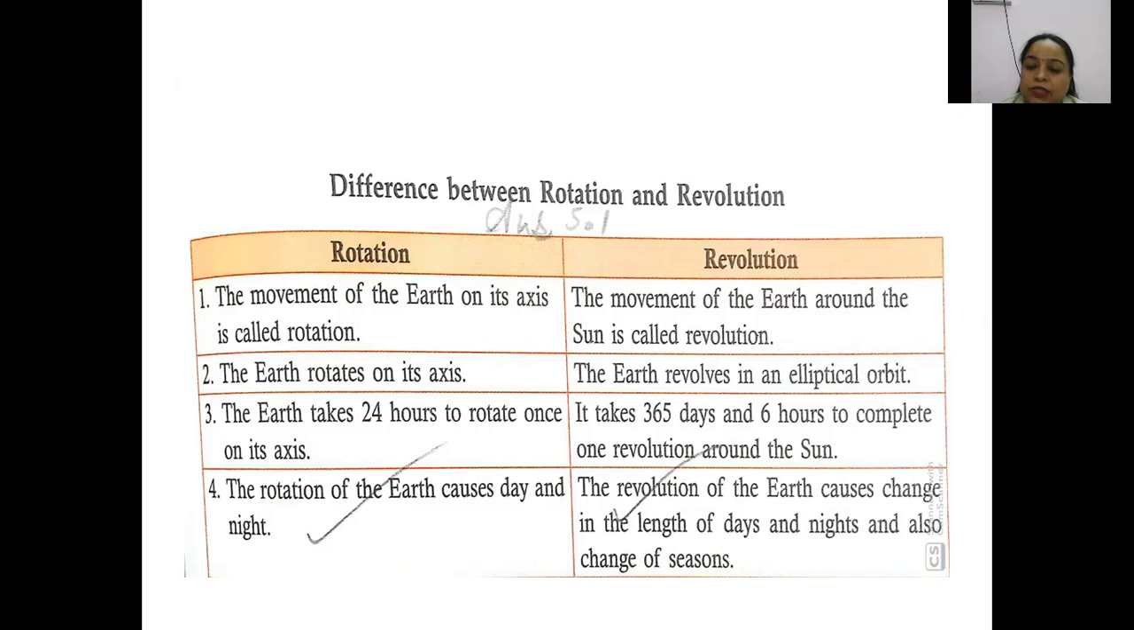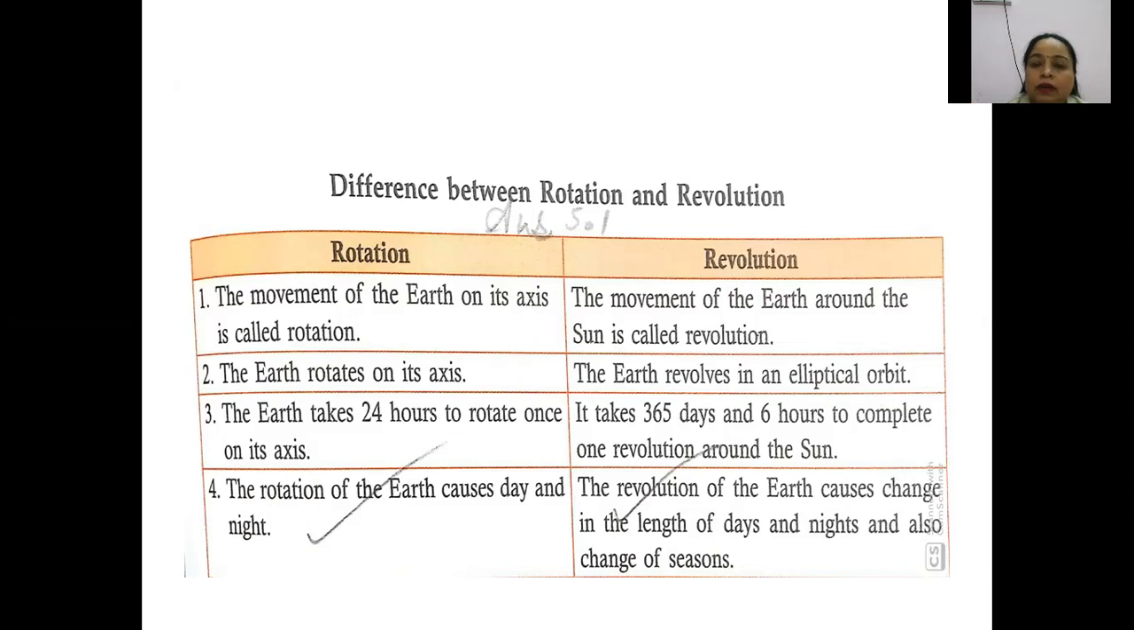Okay, what is an elliptical orbit? Elliptical orbit means an imaginary line, a fixed path. Okay, what is an elliptical orbit? A fixed path. The earth is moving around the sun on a fixed path. Okay, it is not going here and there. It has a fixed path. It is not clashing with any other planet. It has a fixed path to go round the sun. That path is called elliptical orbit.